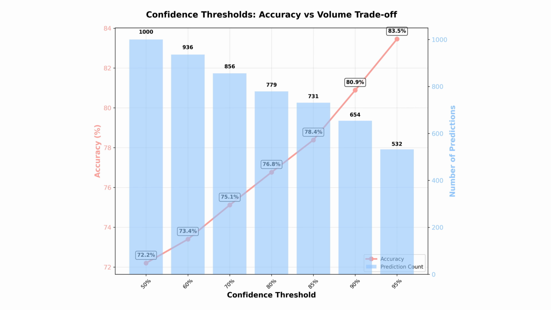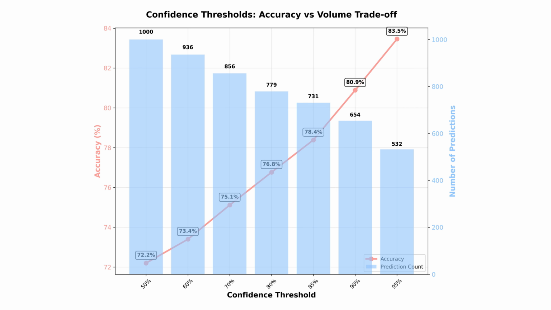At 95% confidence threshold, you get 532 predictions, 53% of total, that you can automate. These automated predictions will be correct 83.5% of the time. The remaining 468 predictions, 47%, need human review.